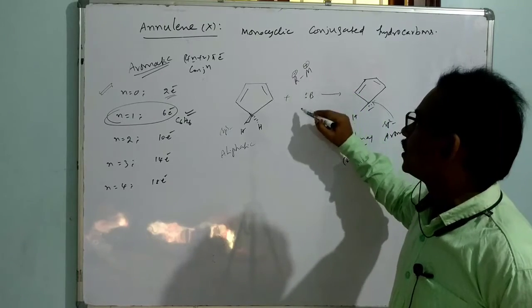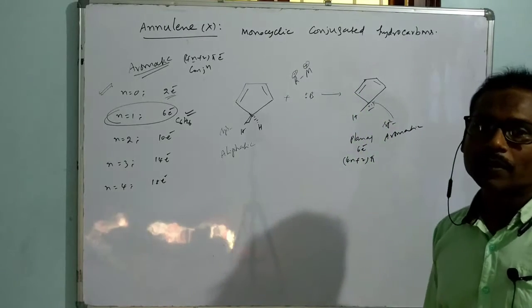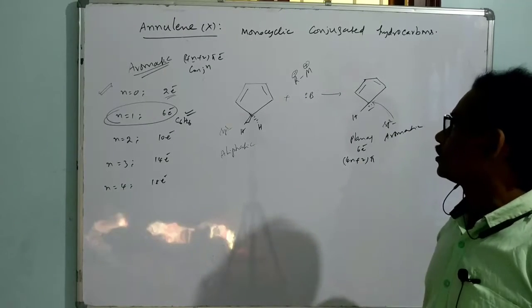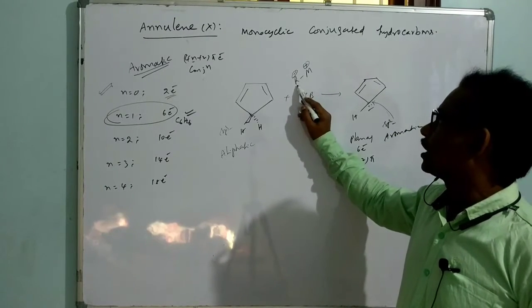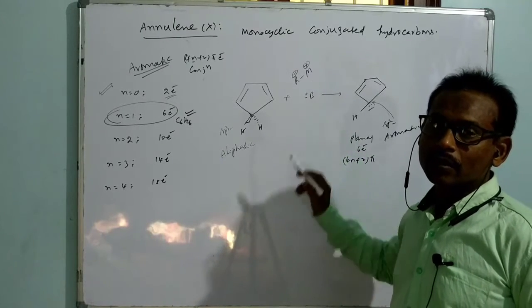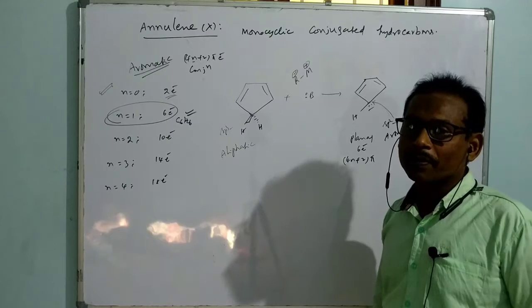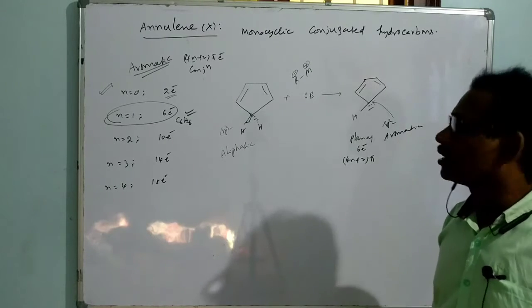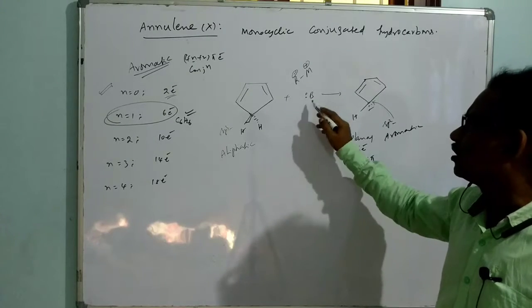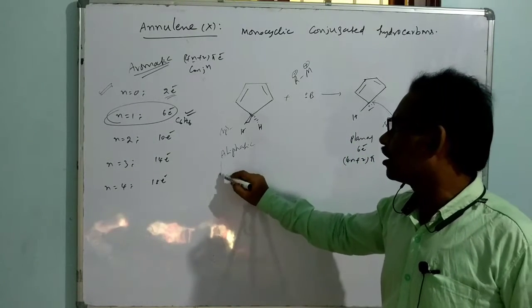The nature of the R minus is a base, which picks out the proton like this. So methyl lithium or ethyl lithium, organometallic compounds, are appropriate bases able to pick out the proton. Actually here even a weak base is enough, because if you think about its pKa value,